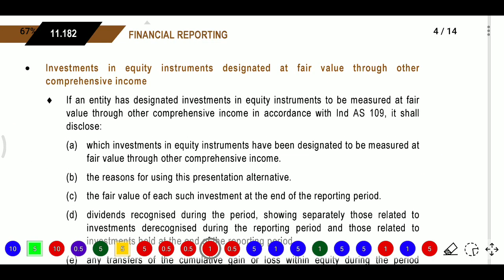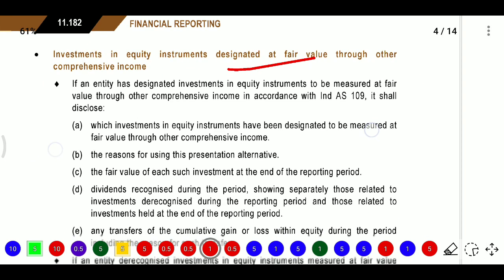Next, if the investment is relating to equity designated at FVTOCI, that is fair value through OCI. If an entity has designated investments in equity instruments measured at FVTOCI in accordance with Ind AS 109, then what do we need to disclose?